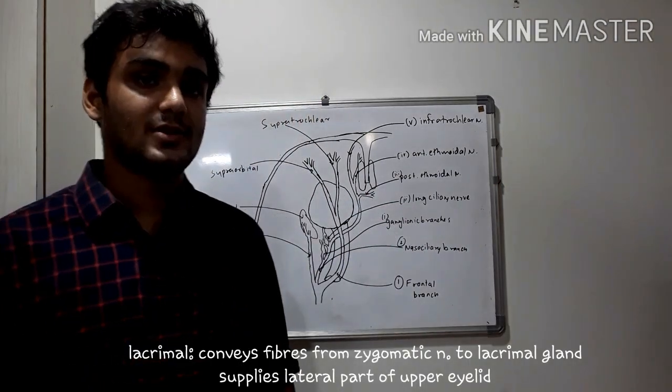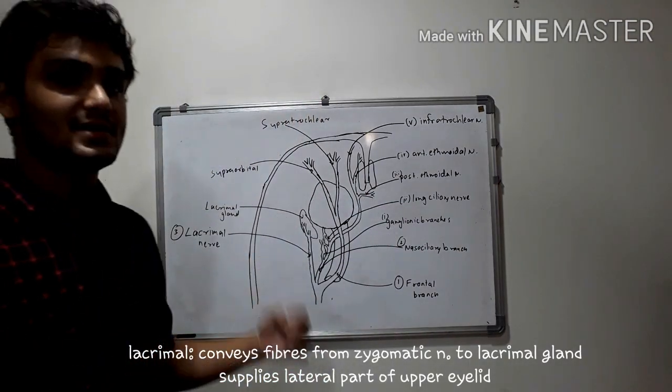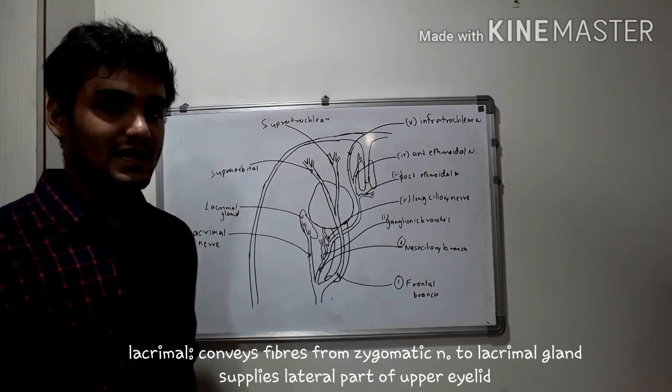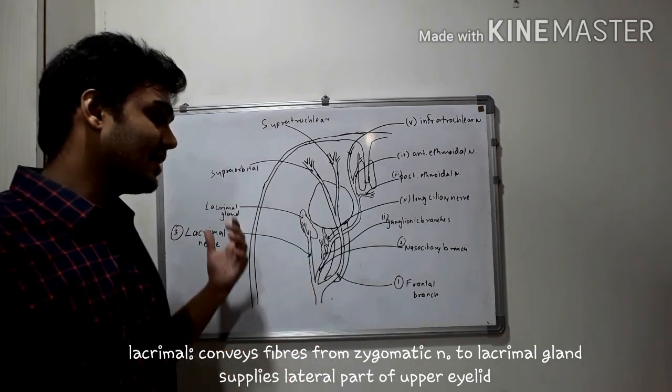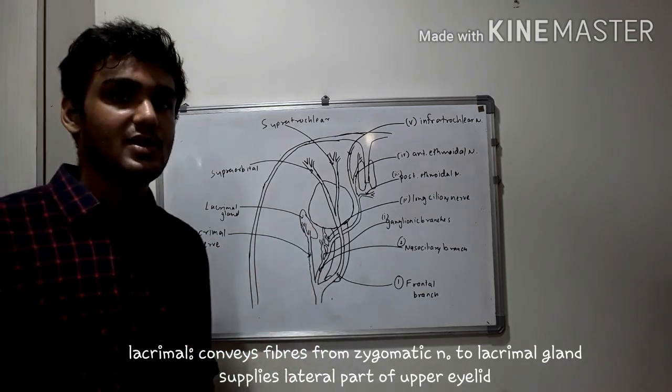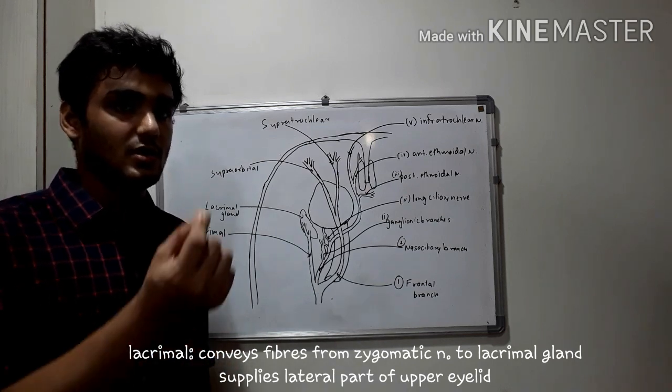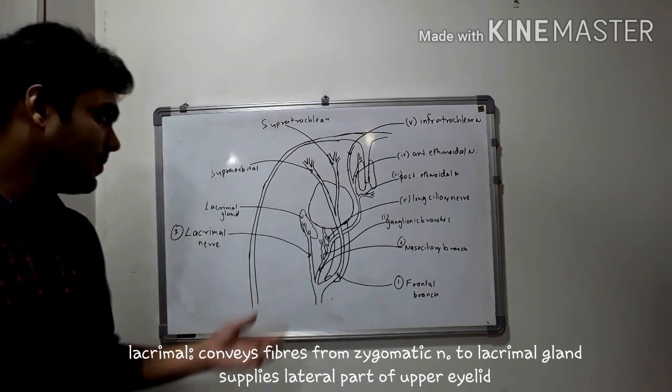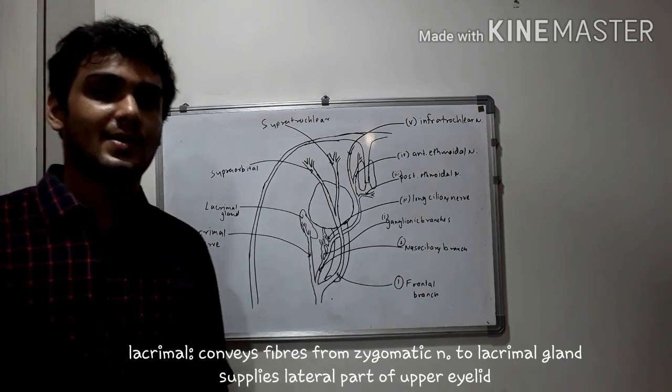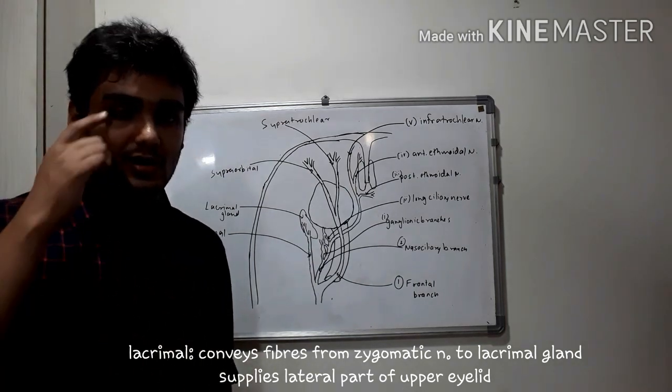Now, talking about the third branch. The third branch is the lacrimal branch, and as the name suggests, it is involved in the secretomotor pathway of the lacrimal gland and supplies the lacrimal gland. It carries the secretomotor fibers from the zygomaticotemporal nerve and carries them to the lacrimal gland. And also, it supplies the lateral part of the upper eyelid.